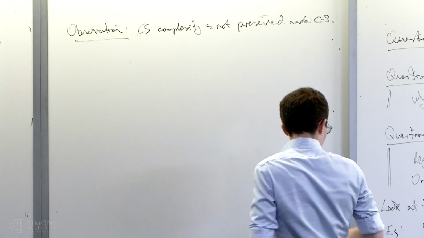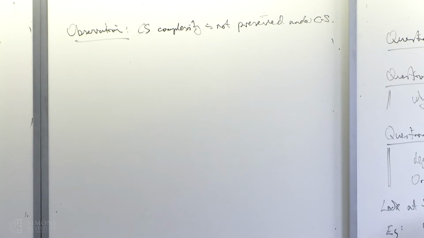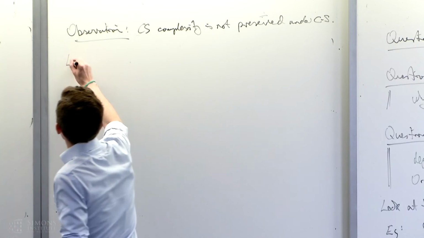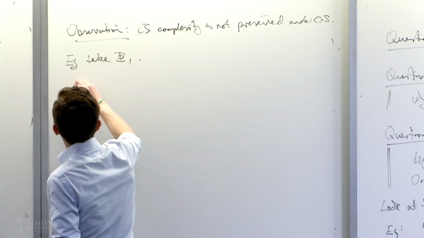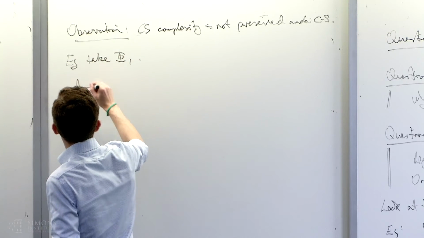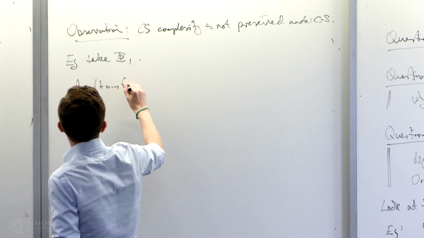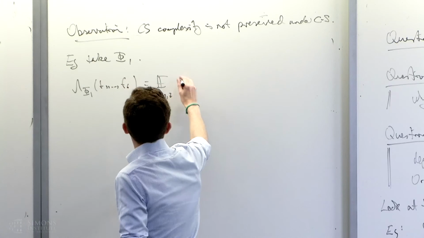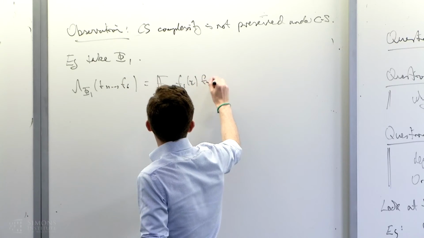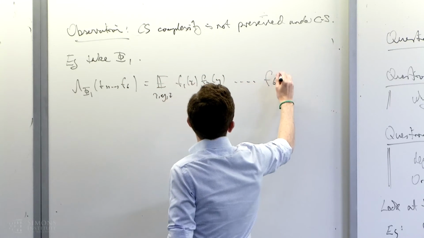So give me an example of what that means. Suppose I take system dagger here, whatever. Let's just call it phi naught, phi 1. So, e.g., take phi 1 and look at lambda phi 1 of some functions, f1 up to f6. So this is like the expectation over x, y, z, f1 of x, f2 of y, blah.